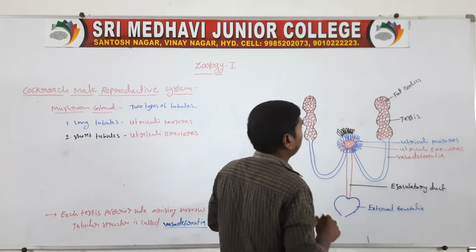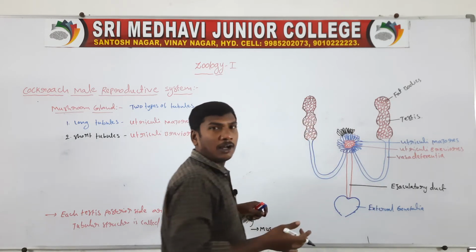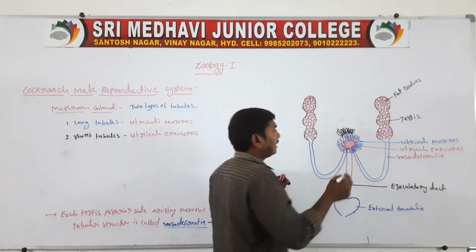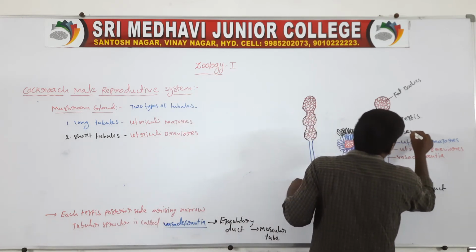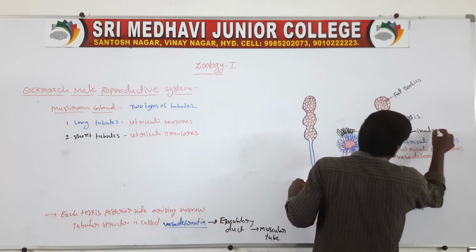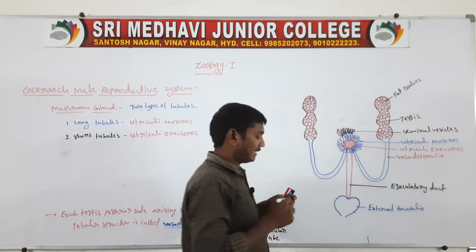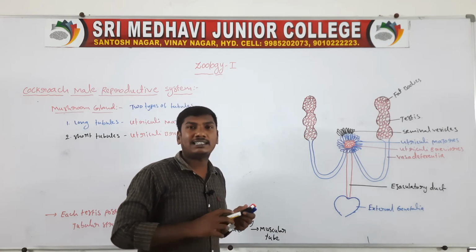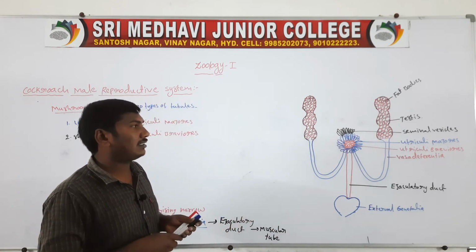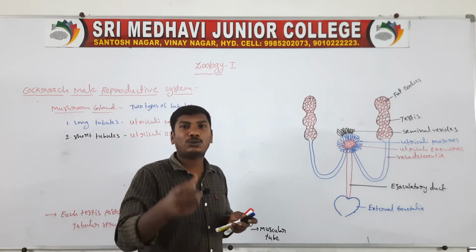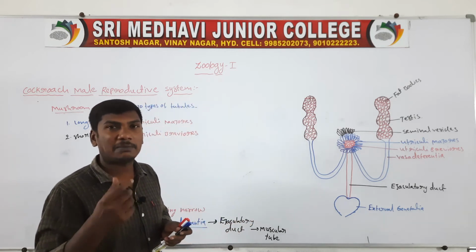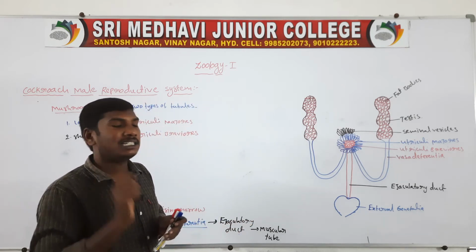The anterior side of the ejaculatory duct is presenting on the seminal vesicles. The seminal vesicles store the sperms.